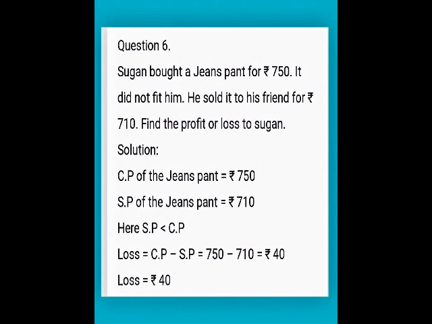Here SP is less than CP. So there is a loss. Selling price is less than the cost price means there is a loss. Loss is equal to CP minus SP, which is equal to 750 minus 710. That is equal to rupees 40. So Sugan got a loss of rupees 40. Move on to the next one.